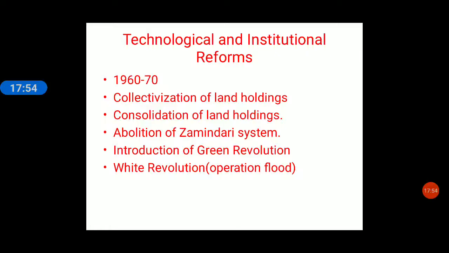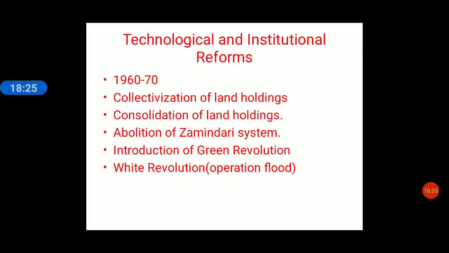Now, this was done by adopting a method of land to the tiller and putting up a ceiling. Now, what is this ceiling? It was the rule or the law made by the government through which an individual could not keep more than 30 acres of land. Now, this was to discourage the zamindari system. So automatically the land will be transferred from the zamindar to the tiller.